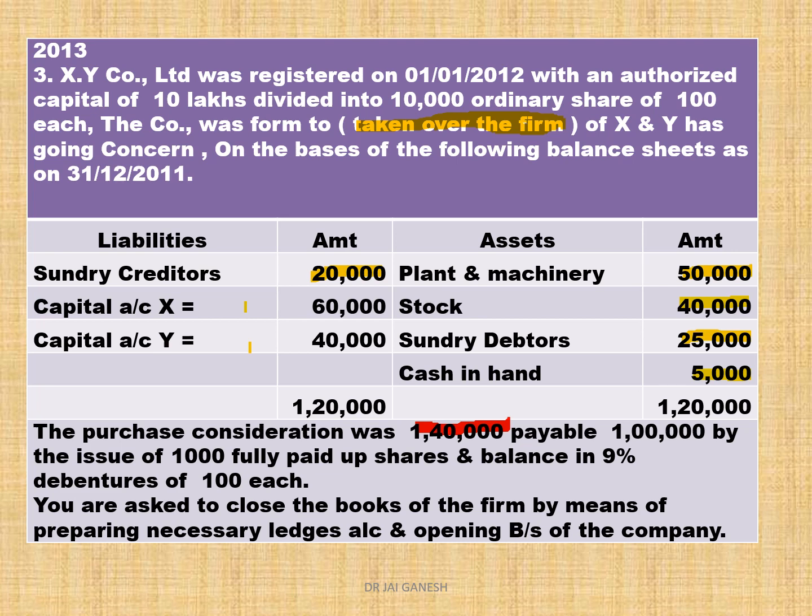I repeat, whenever PC by lump sum method or net payment method is given, balance sheet will not tally. So when balance sheet does not tally, the difference is taken as capital reserve or goodwill.